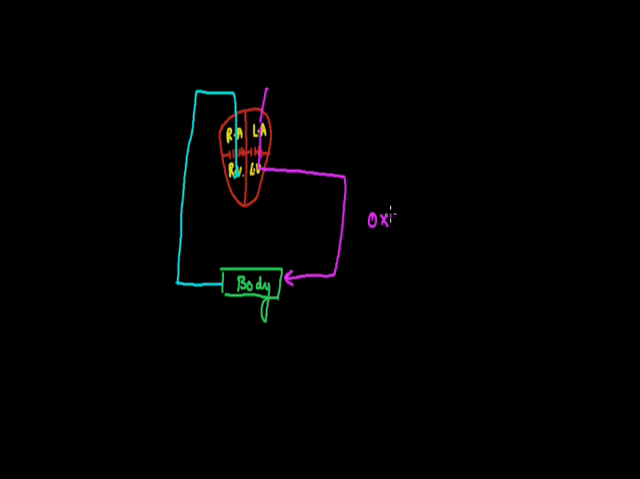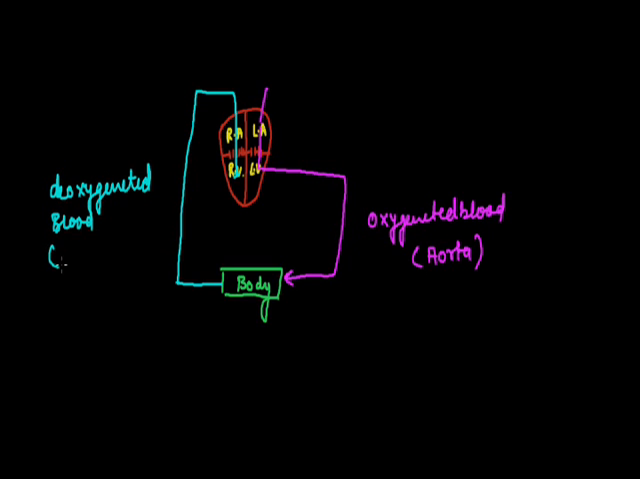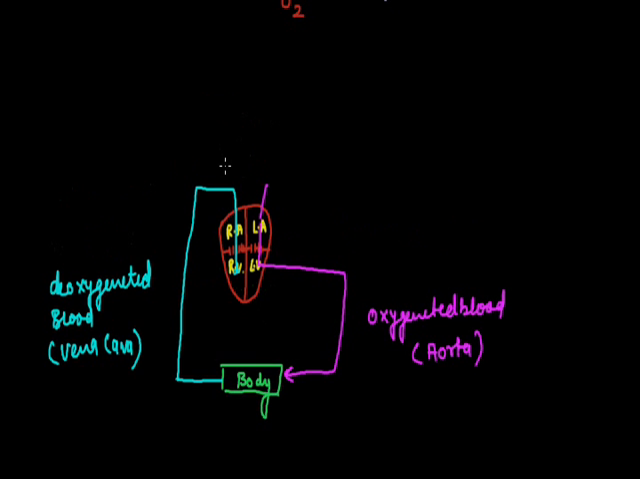This is the oxygenated blood supplied through the aorta, while this is deoxygenated blood collected by the vena cava. Now this deoxygenated blood will move to the lungs for its purification. And from the lungs, the oxygenated blood is coming in.